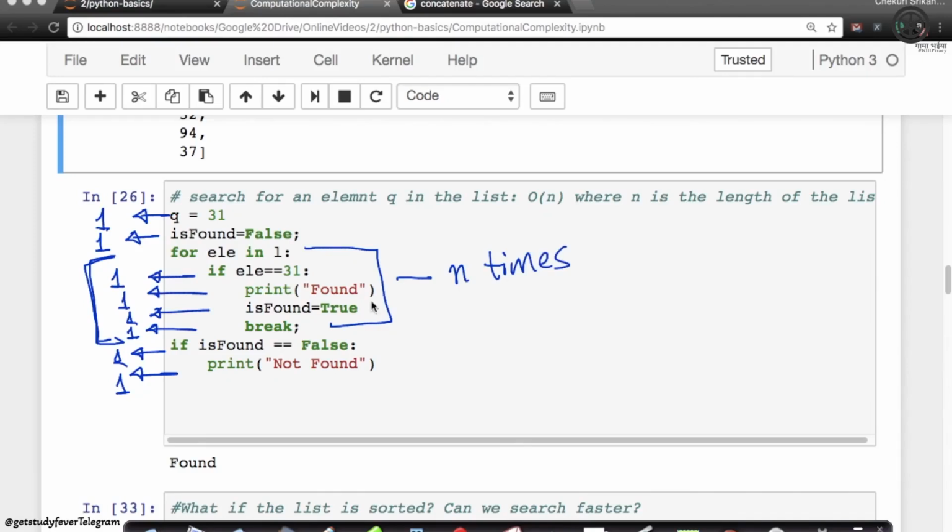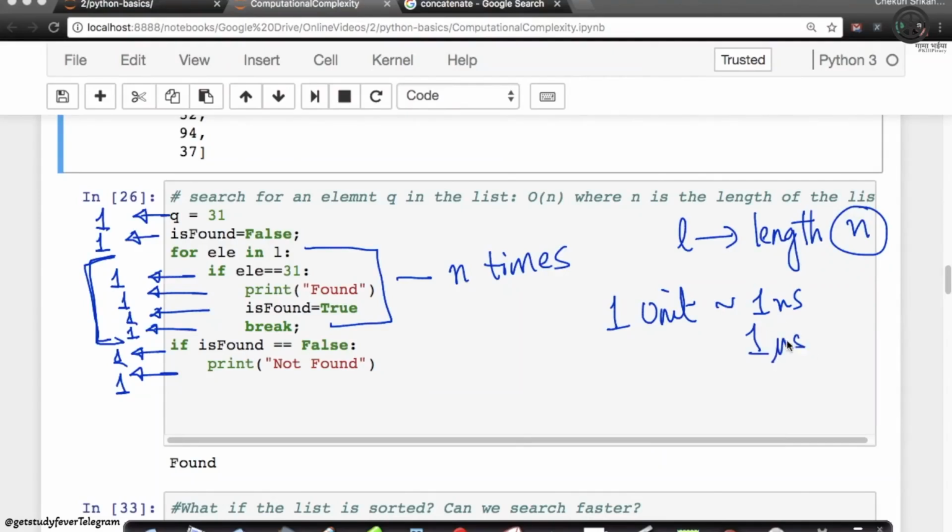If I have n elements in a list, let's assume the length of my list L is n. Then even though each of these lines takes only 1 unit of time, which could be roughly 1 nanosecond or 1 microsecond depending on your processor, the important part is these lines inside the loop.